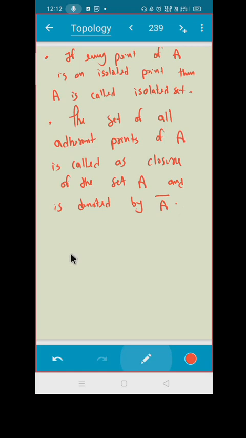Okay, that means what? Can you write in the simple form? That means P is in A closure if and only if for all R positive, BPR intersection A should be non-empty, isn't it? This was the definition of A closure.